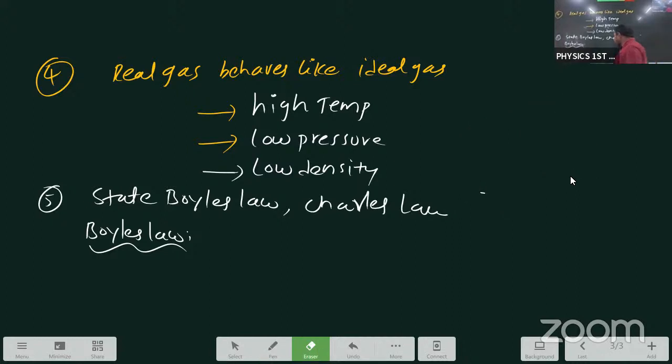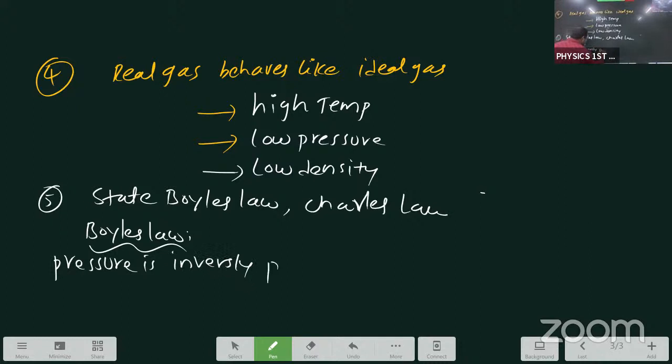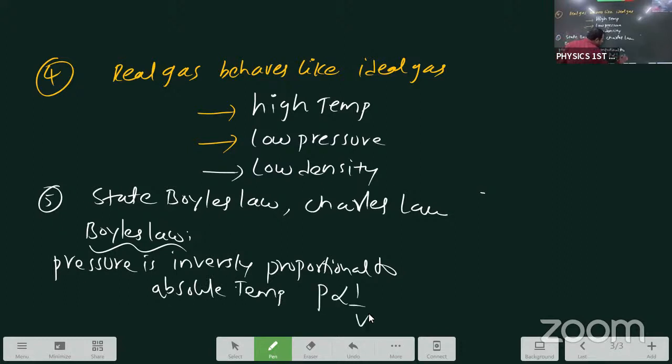What is Boyle's law? Pressure is inversely proportional to volume.